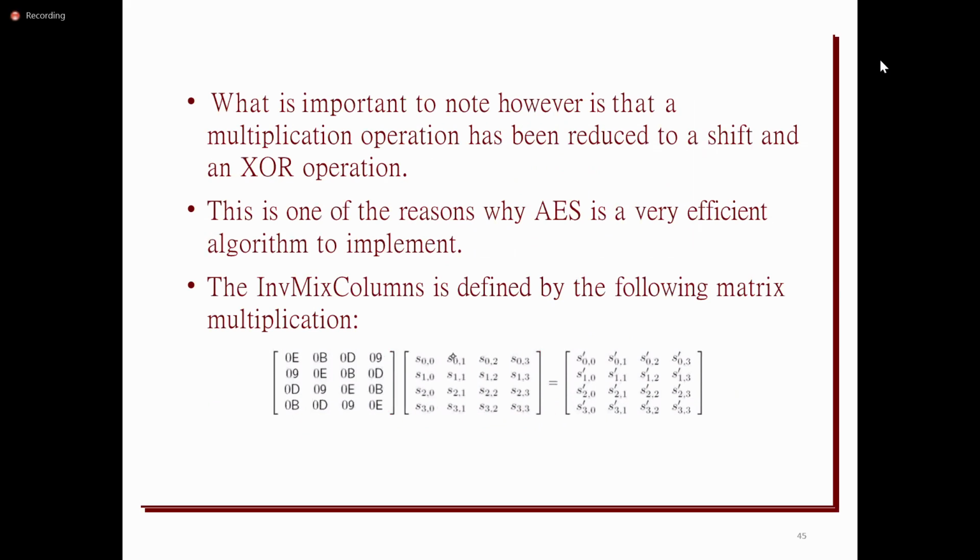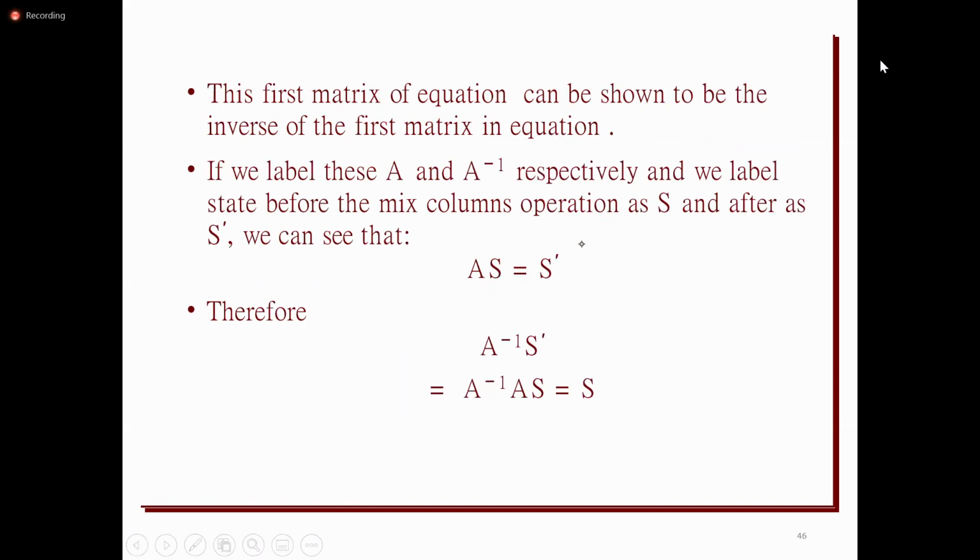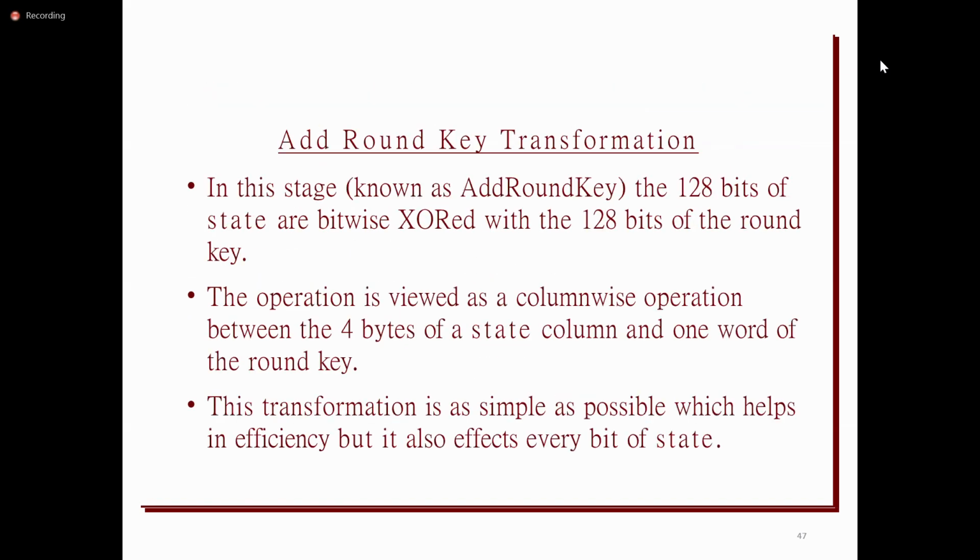And so once it is done, once the result is there for the mixed columns, it will be given to the add round key. The output will be given to the add round key. What the add round key is doing is simple: the mixed columns result is 128 bit and the sub key size is again 4 words, that is 128 bit. Simply it performs the XOR operation with this mixed column result.